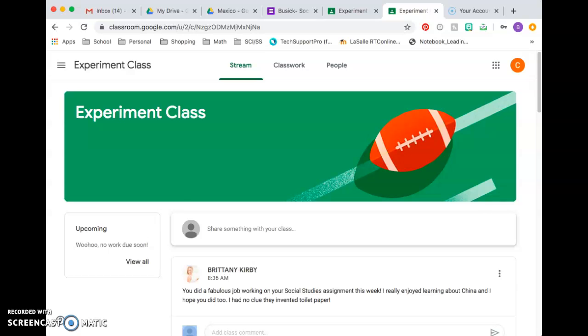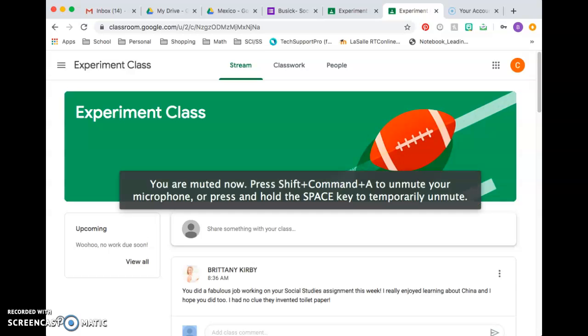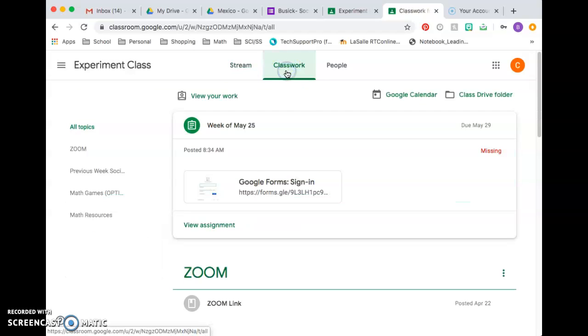Last week, we started our social studies assignments in a little bit of a different format. When you went to your classwork tab and found your work for that week, it was actually a Google form. I right now am in a student view, so yours should look pretty similar. One of the concerns right here is that your work is still saying missing.